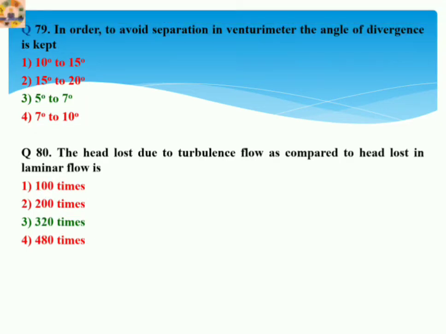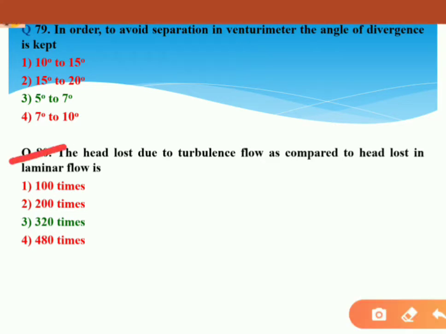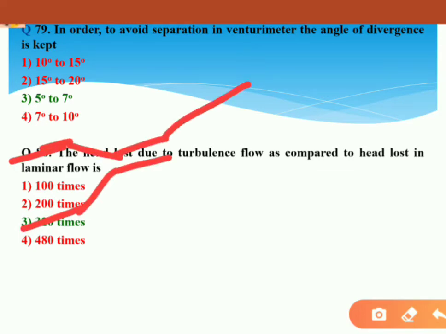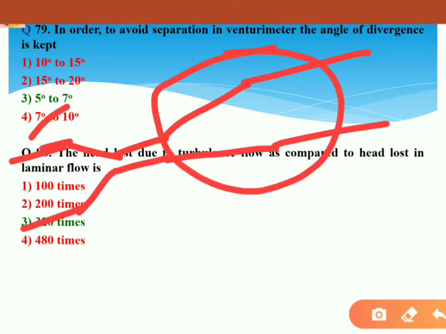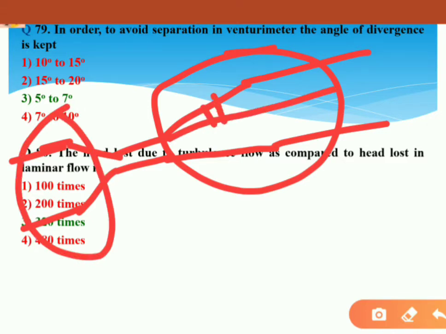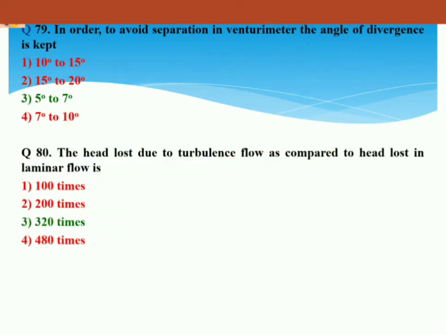In order to avoid separation in Venturi, the angle of divergence is equal to. So let's see, it's a diagram of a Venturi. This is the divergent portion and this is the convergent portion. So this angle is known as the angle of divergence, that is theta, and this angle must be within the 5 to 7 degree range, otherwise eddies will form and separation will occur. So let's proceed to next question, question 80.